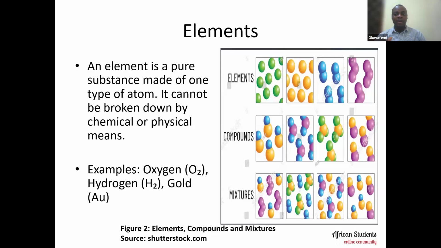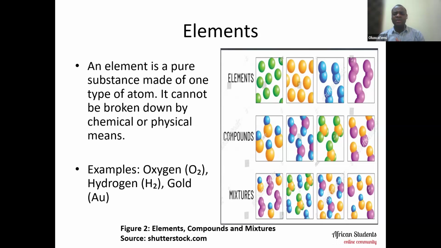Now, when you move to the compounds, it's a bit different. You can have a bond between a blue and a yellow to form a compound. You can have a bond between a blue and a pink, two blue balls and a pink ball, to form another compound like that. So it's a bit different from what you have in the element. And we're going to be talking about the compounds very soon, and what they are and examples of compounds too.